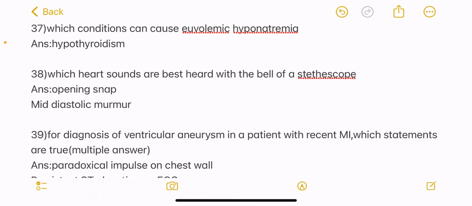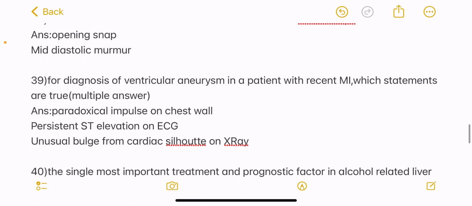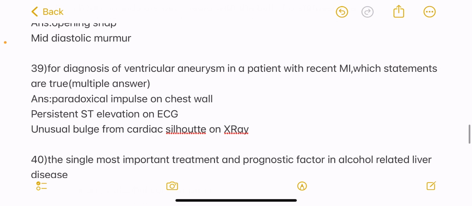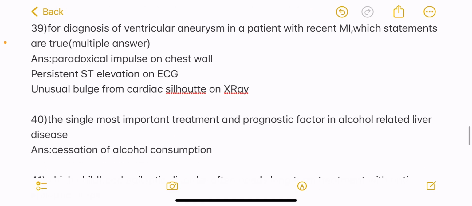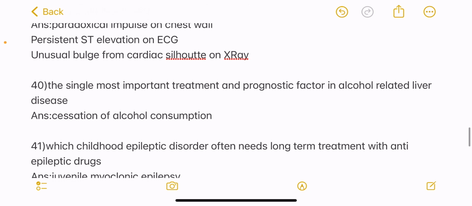Next question, which heart sounds are best heard with the bell of a stethoscope? Answer is opening snap and mid-diastolic murmur. So this is again a multiple correct answer question. Next one, for diagnosis of ventricular aneurysm in a patient with recent MI, which statements are true? Multiple correct answer question again. And the answers are paradoxical impulse on chest wall, then persistent ST elevation on ECG, and unusual bulge from cardiac silhouette on X-ray.